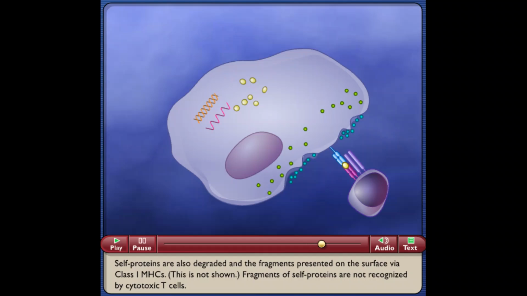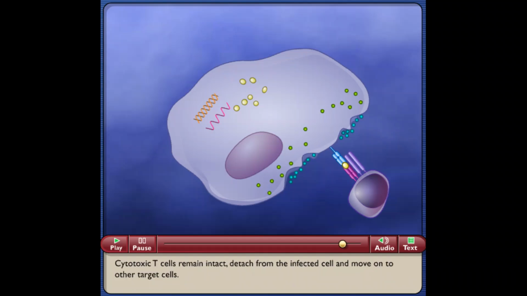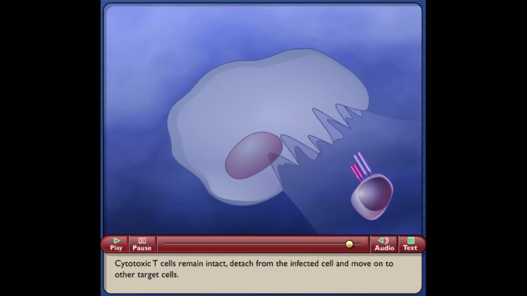This is not shown. Fragments of self-proteins are not recognized by cytotoxic T cells. Cytotoxic T cells remain intact, detach from the infected cell, and move on to other target cells.